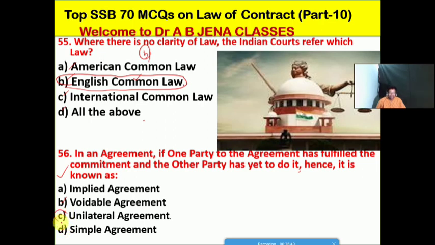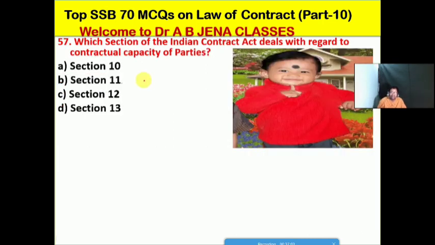Friends, so C is the right option for this MCQ. In an agreement, if one party has fulfilled the commitment and the other party has yet to do it, hence it is regarded as a unilateral agreement. So C is the right option for this MCQ.